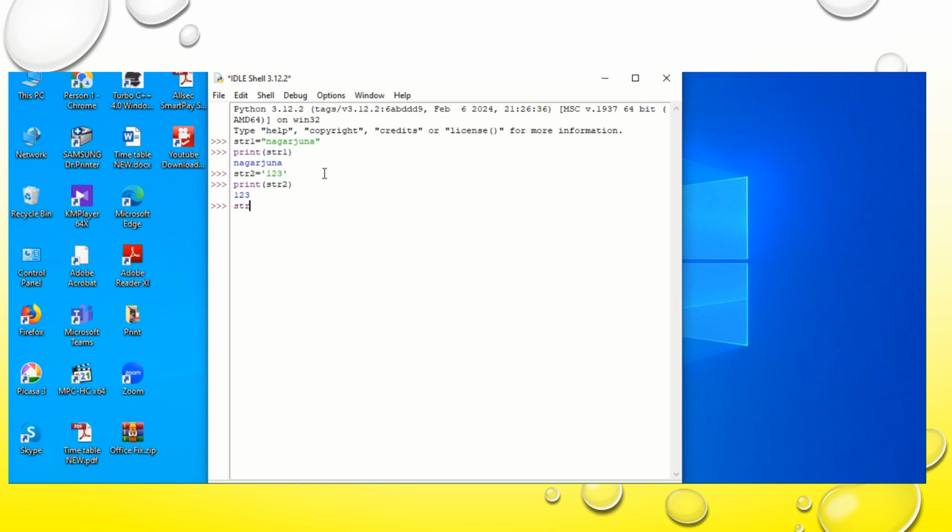Even a third example, str3 is equal to, within double quotes, I will take 123 ABC and a few special characters, and close the double quotes. Enter, then print within brackets str3, close the bracket, press enter. So it is displaying 123 ABC percentage exponential symbol.